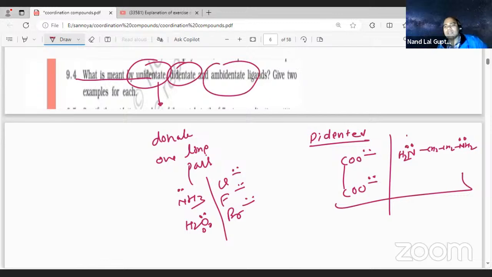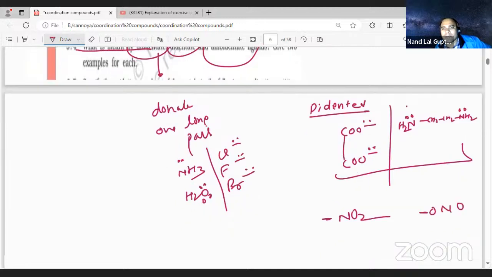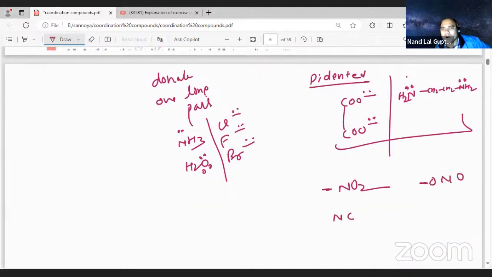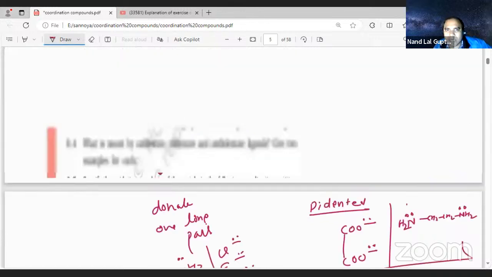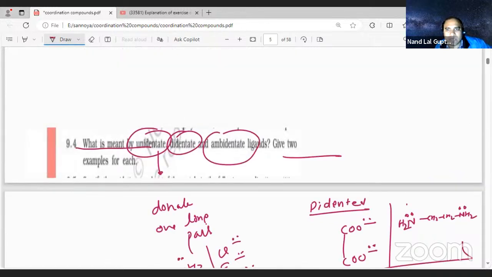Ambidentate means it can have 2 linking atoms, like NO2. Linking with the nitrogen, or ONO, linking with the oxygen. Like NCS or SCN, it can be linked either with the nitrogen or with the sulfur. So this is what ambidentate is. Give two examples of each.